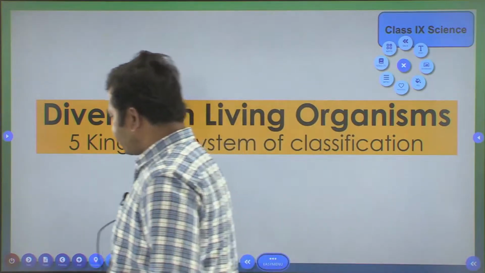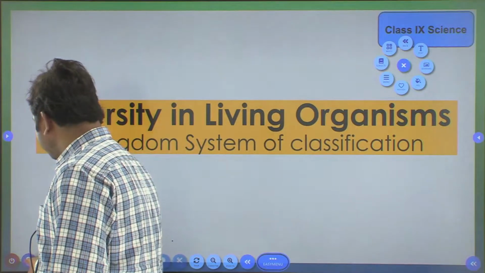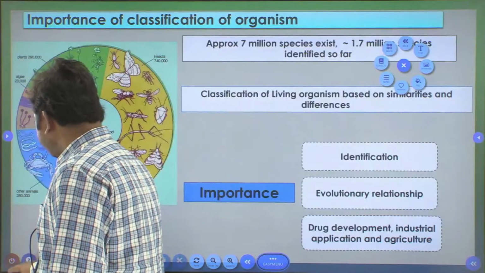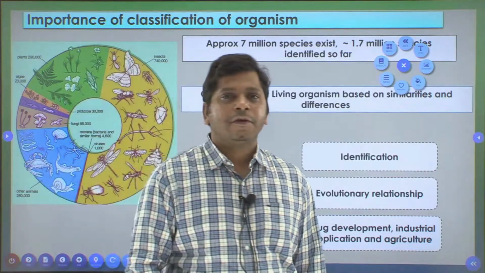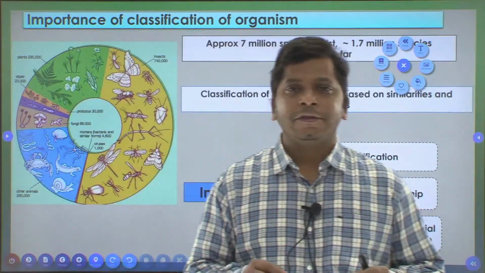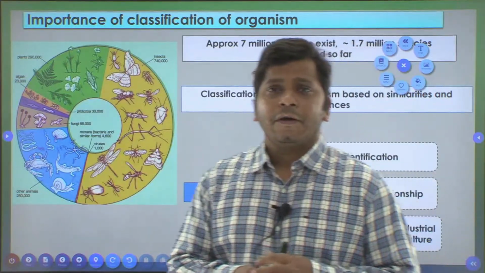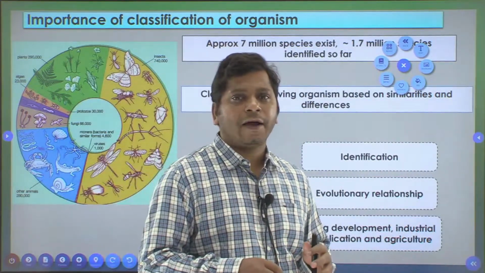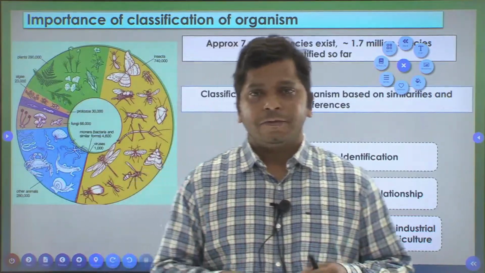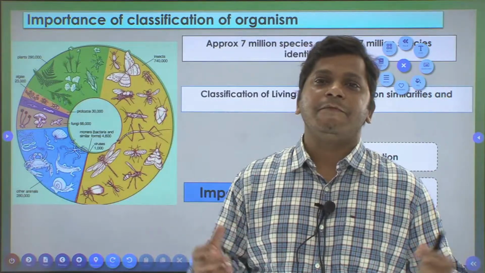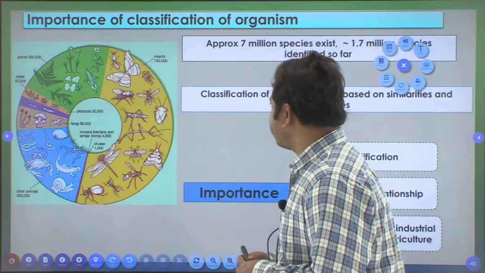Before discussing the 5 kingdom system of classification, let us understand why it is important to classify living organisms. You must be aware that in this universe there exists a large number of living organisms.